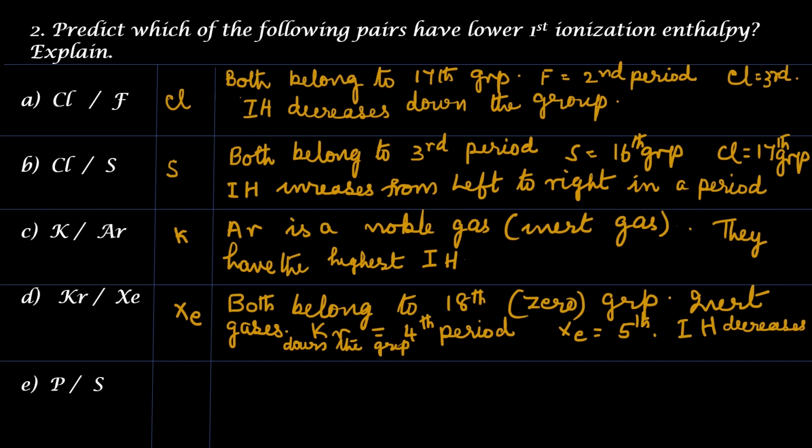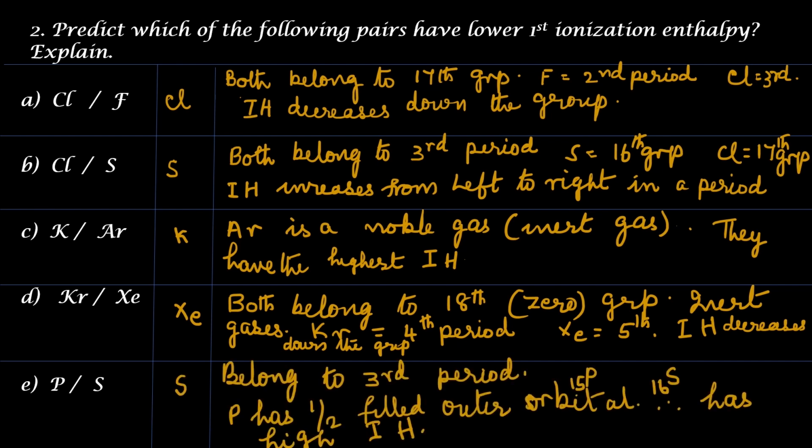The next pair is phosphorus and sulfur. The answer is sulfur. Both belong to third period. Phosphorus has half-filled outer orbital. So it is more stable and the ionization enthalpy will be more. Atomic number of phosphorus is 15 and that of sulfur is 16.